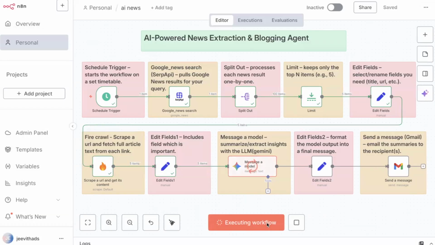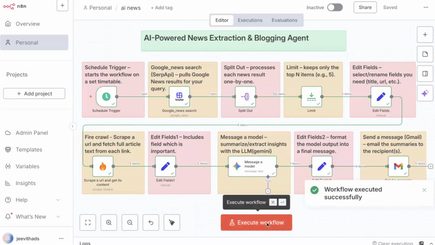Let's see what's happening. In order to build this project, there are three important things. You need a Google API, you need a Firecrawl API, and you also need a SerpApi. Three API keys are important, and with those API keys we can build this particular project.